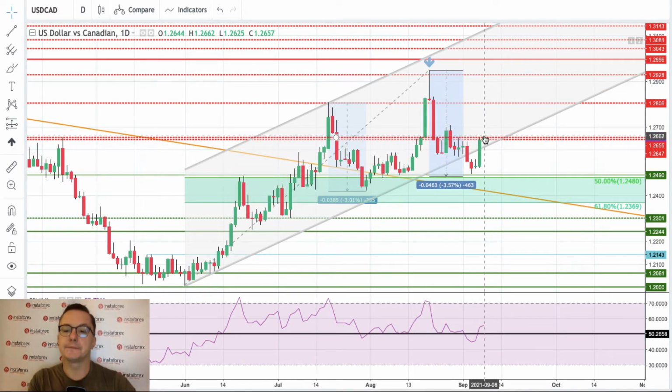However, if there is any move from the Bank of Canada in the form of an interest rate cut or interest rate hike, then of course we might have an increased volatility environment on this pair.